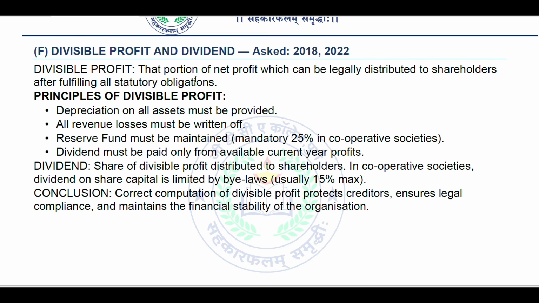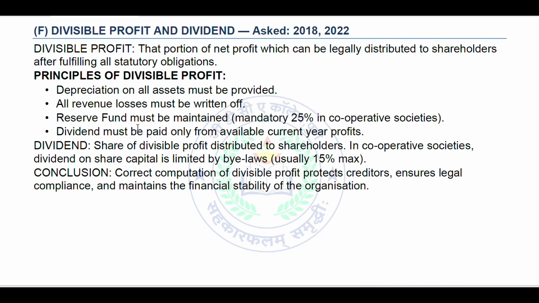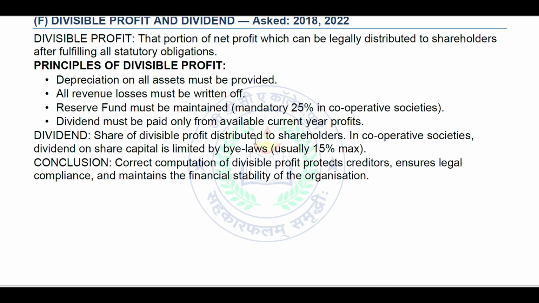Divisible profit is that portion of net profit which can be legally distributed to shareholders or stakeholders after fulfilling all the statutory obligations. Principles of divisible profit: depreciation on all assets must be provided, all revenue losses must be written off, a reserve fund must be maintained, which is mandatory at 25% in cooperative societies. Dividend must be paid only from available current year profit.